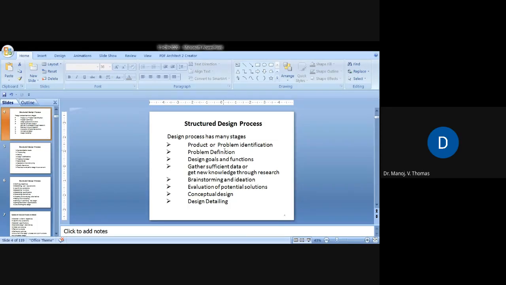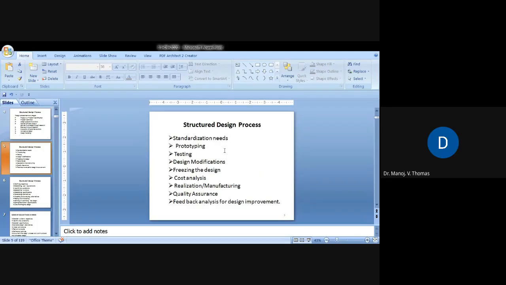Product or problem identification. Details we have discussed. Then we will formulate a problem. Then design goals. Then gather sufficient data to get new knowledge. Then brainstorming. We will discuss with the team. Then evaluation of the potential solution. What are the possible alternatives? Then we'll have a conceptual design. Then detailed design. Then any standardization requirement that we will include. Say, for example, security requirement: for security, this needs to be there. For user interface, this we should have.